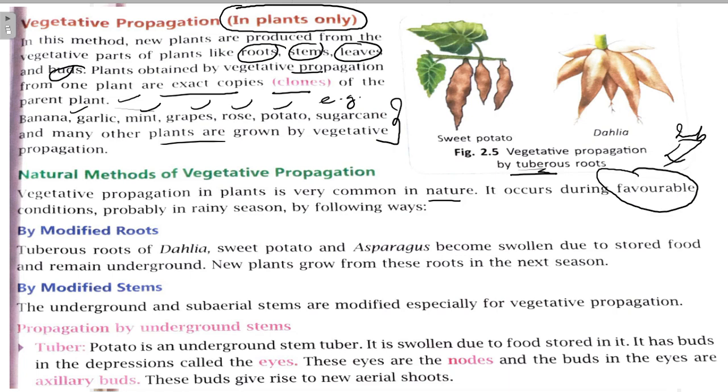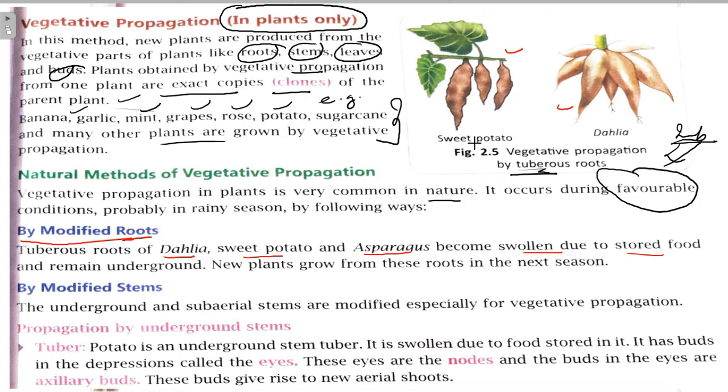Important. Right? So in the following ways: first is by modified roots, like tuberous roots of dahlia, sweet potato, and asparagus, which become swollen due to stored food.